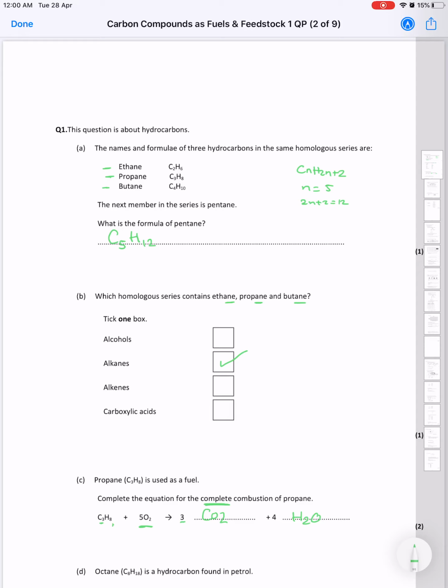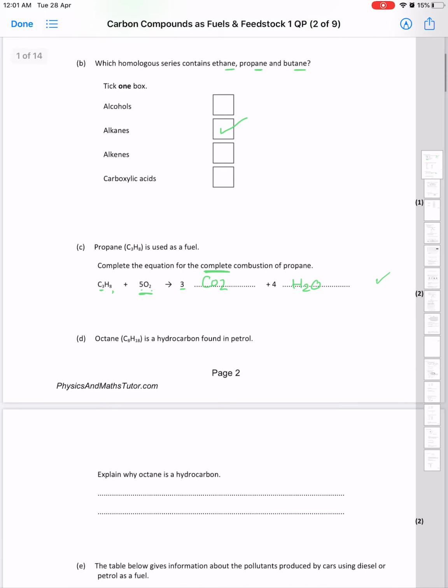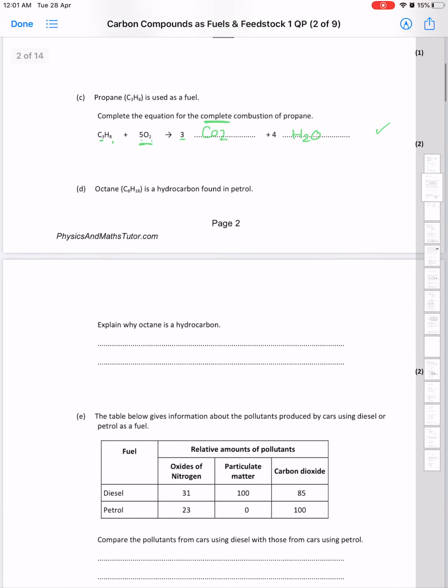Then I have 4 oxygens over there, and 3 times 2 is 6. 4 and 6 are 10. Let's check the number of oxygens over there. 5 times 2 is 10 as well. So the balance is correct. Now let's move to the other question. Octane is a hydrocarbon that contains 8 carbons and 18 hydrogens, so it's C8H18, and it's found in petrol.